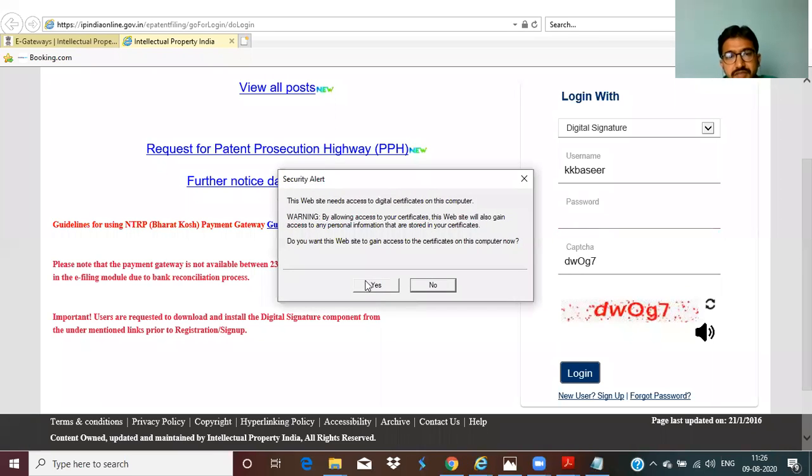Click on login. Once you click on login, you will get a dialog box saying connect my digital signature to this laptop, my digital signature to this username. KK Bashir is an e-filing username, and this is my digital signature. You have to connect this to that, because who is signing the document? To make that connectivity, we have to sign.